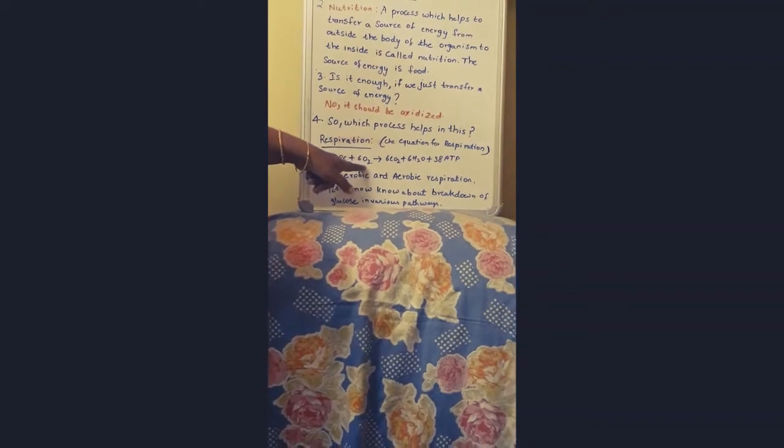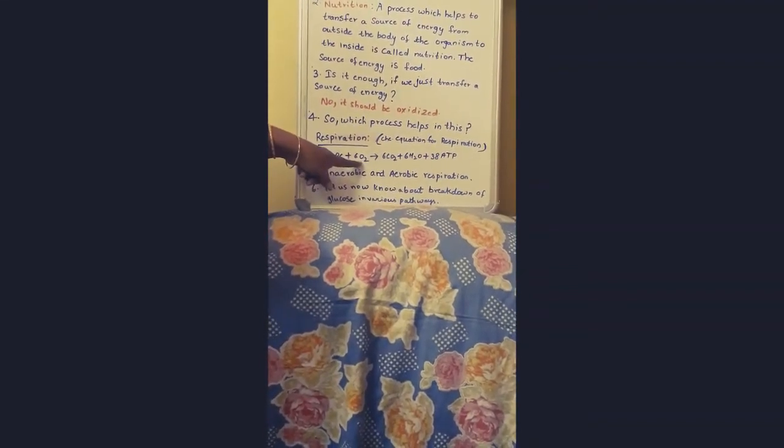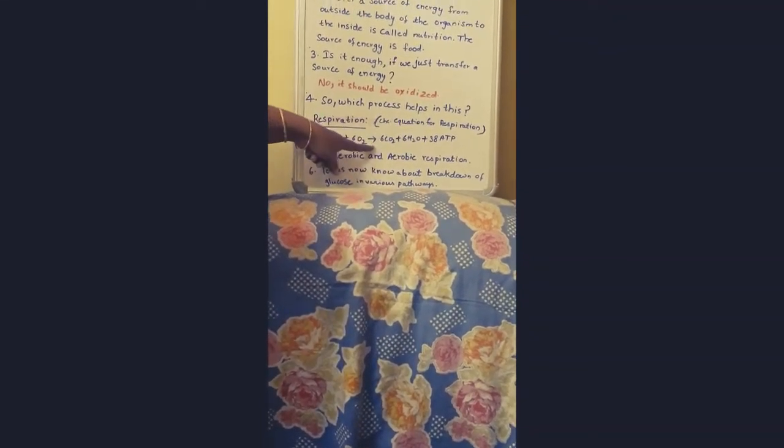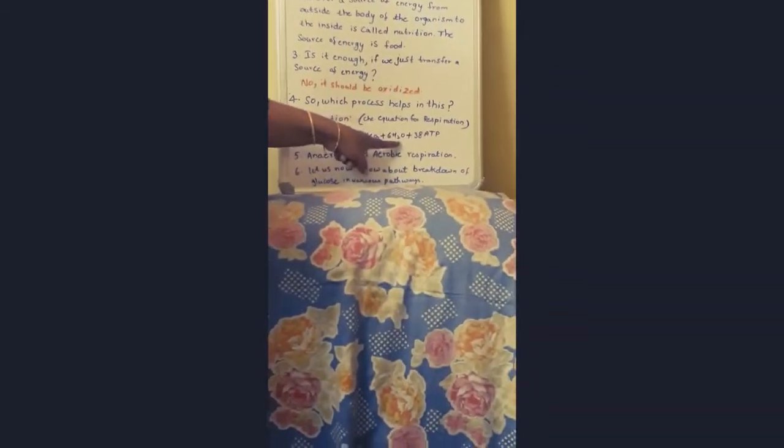C6H12O6. What is this, children? It is glucose. So the glucose in our body, when it oxidizes in the presence of oxygen, the reaction between glucose and oxygen gives rise to 6CO2, 6H2O and 38 molecules of ATP. Now what is this ATP?